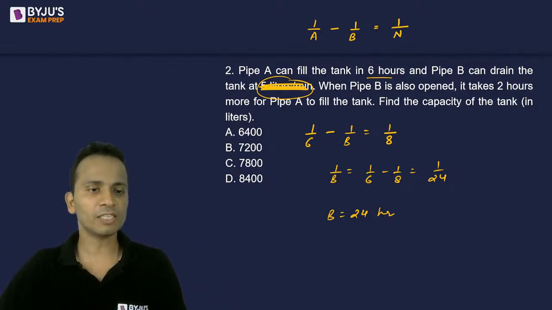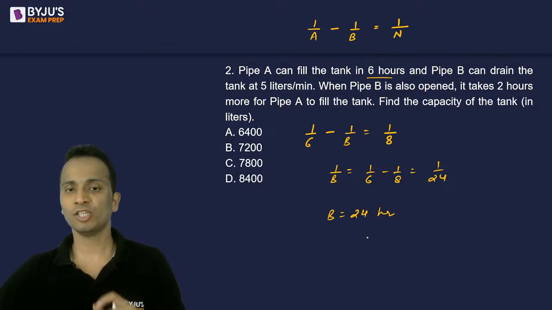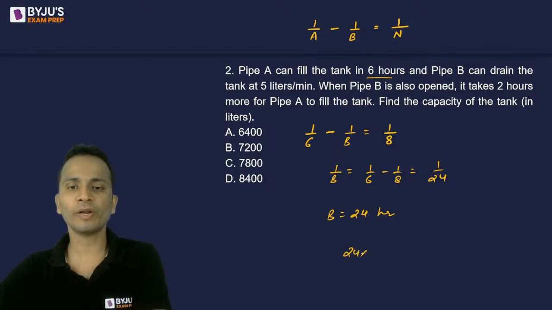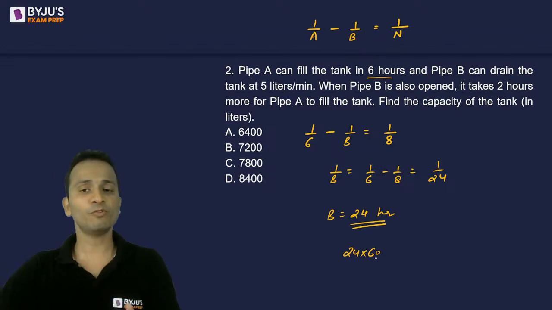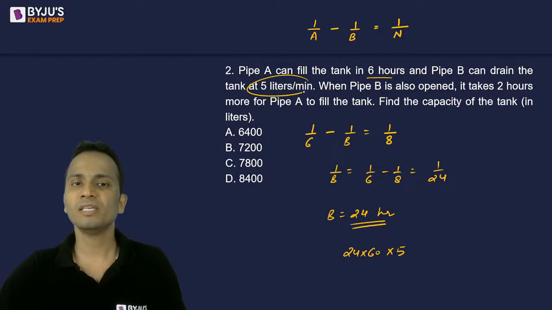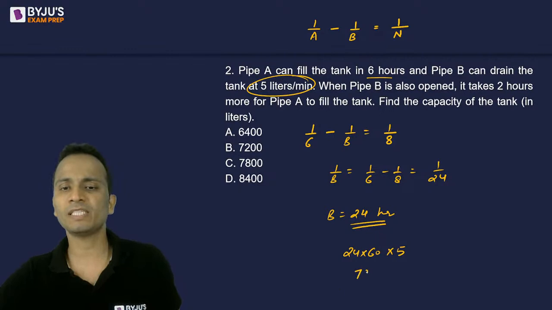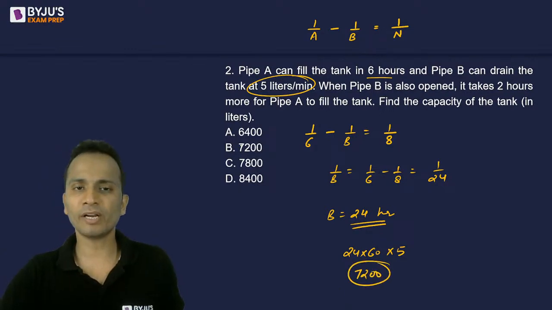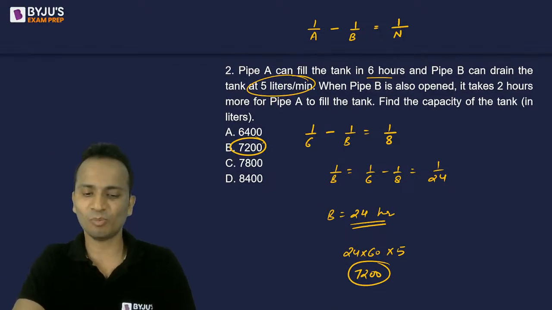Now I will consider the rate of flow in pipe B. Pipe B can drain 5 liters per minute. So in 24 hours, it will drain a total of 24 into 60. First of all, I'll convert this in terms of minutes. 24 into 60 is the number of minutes, multiplied by 5 will give me the total capacity of the tank. That will come out to be 7200. So 7200 liters will be the capacity of this particular tank, and the correct answer here is option B.